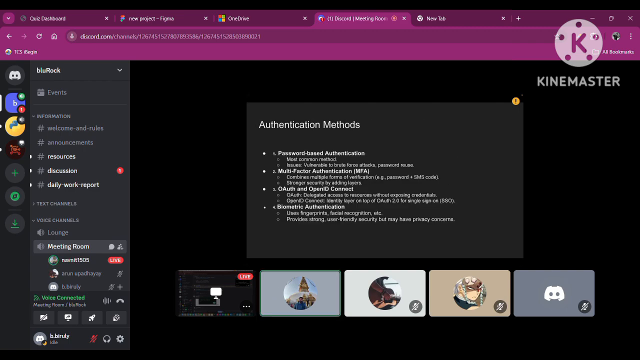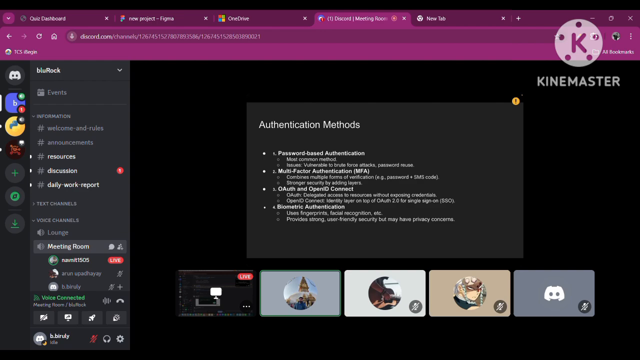Authentication methods. What are the methods of authentication? Here I have listed basically 4 points, but there are a few more that I haven't listed here. One is password-based authentication. It is very common, and it can be cracked by using a brute force attack also.